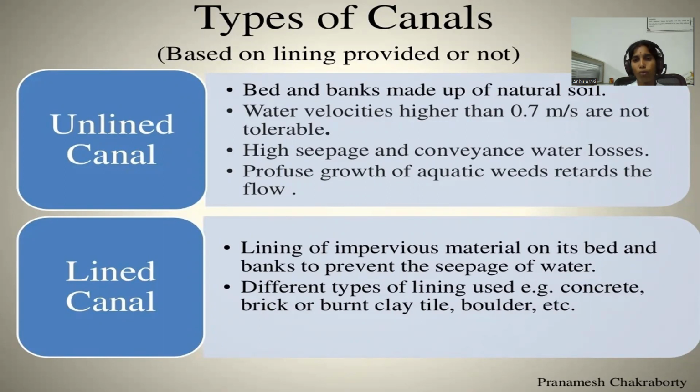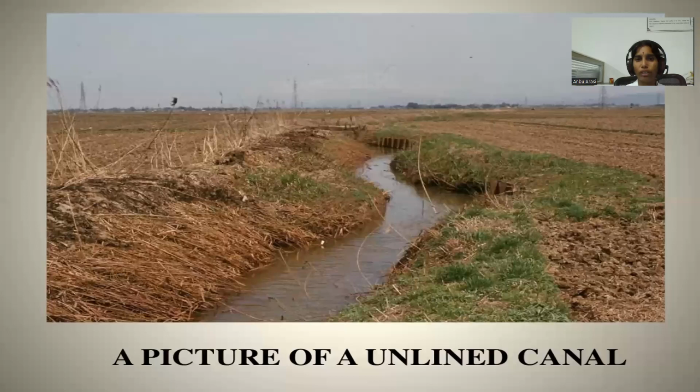Profuse growth of aquatic weeds retards the flow. Lined canal: lining of impervious material on its bed and banks to prevent the seepage of water. Different types of lining are used. Examples: concrete, brick, burnt clay tile, or boulder.